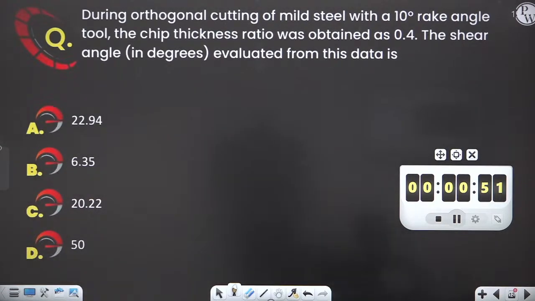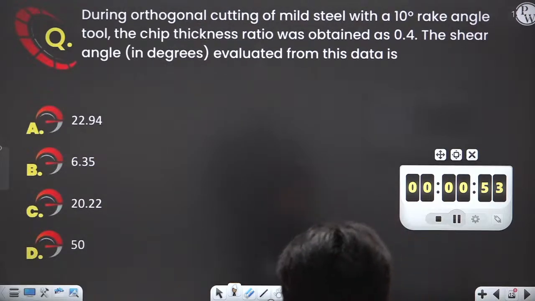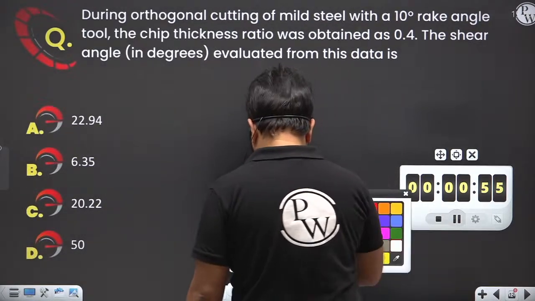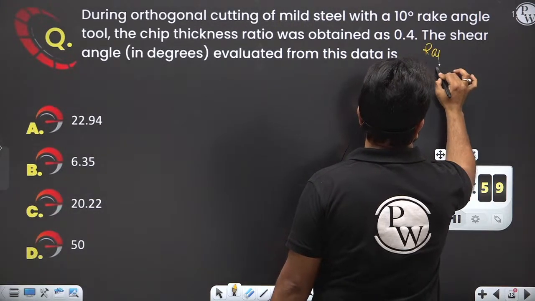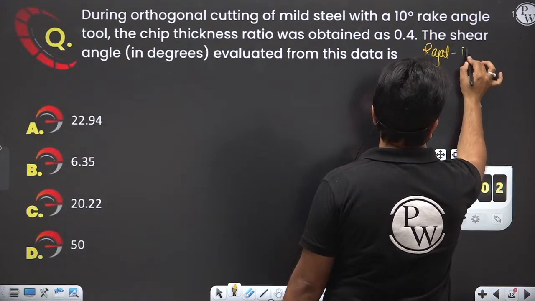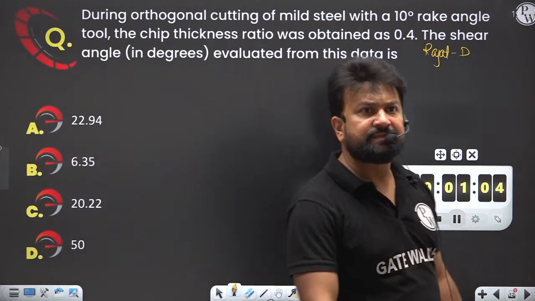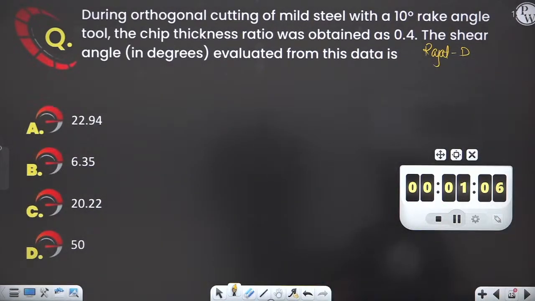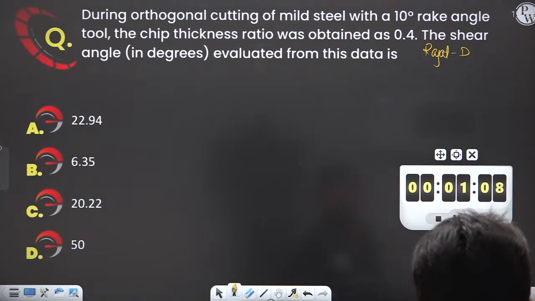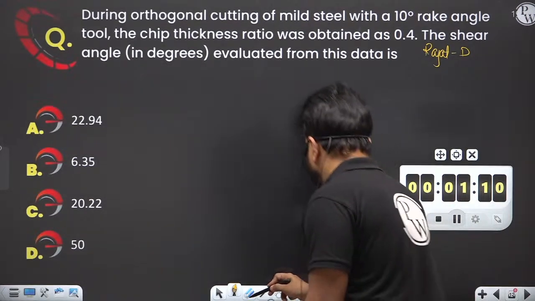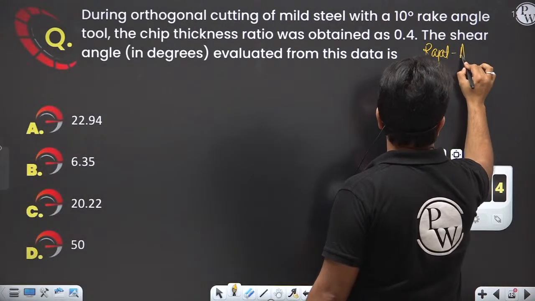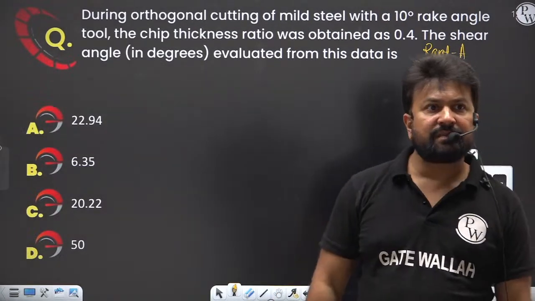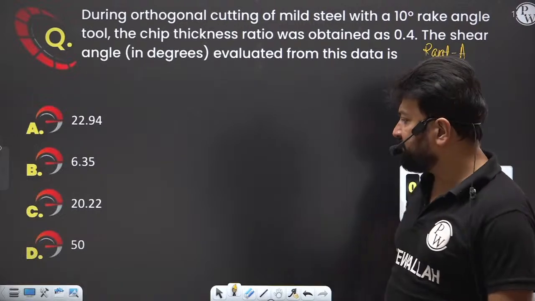So Rajat says that option D is the right answer. Let me write down who is giving the answer. Rajat says option D. Anybody else? Rajat changed the option and now he is saying that option A is the correct answer.